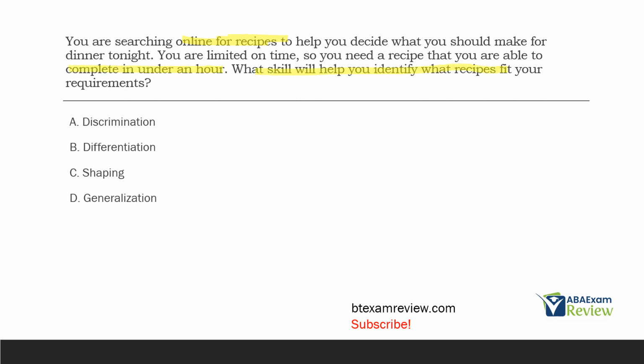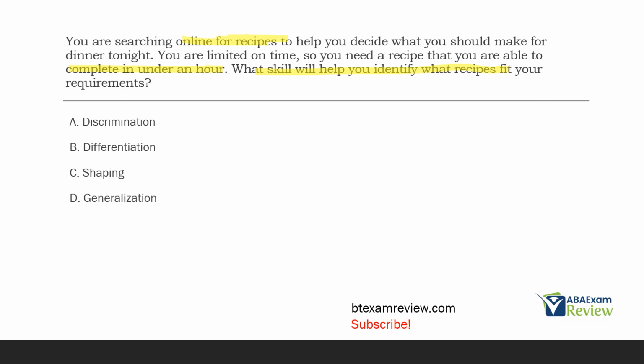So the skill that we need is to be able to tell the difference between long recipes and short recipes, recipes that are going to take up all my time or recipes that I can complete in time. So what skill do we need? Well, A, discrimination. I need to be able to discriminate between these different recipe stimuli. This recipe is too long. This recipe fits. That's discrimination between stimuli. It's not differentiation because I'm still picking recipes.